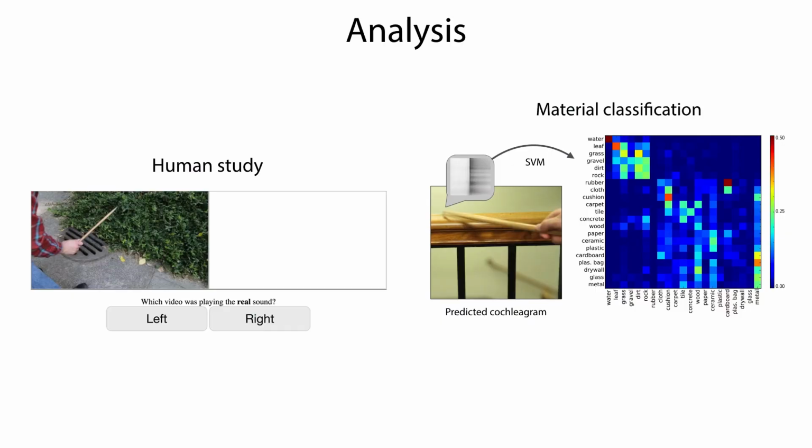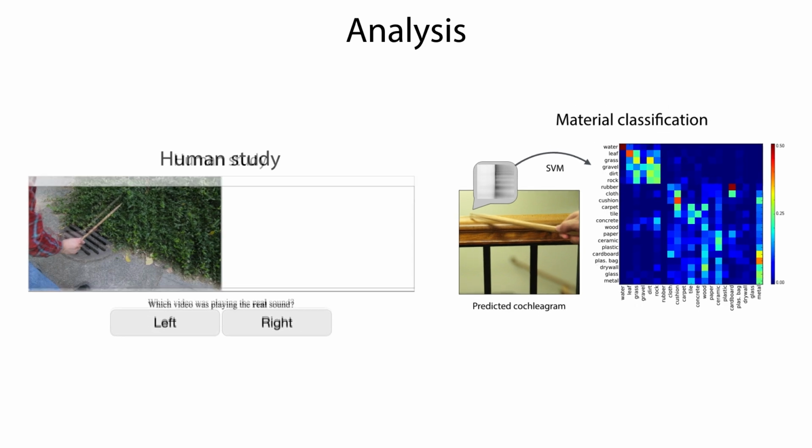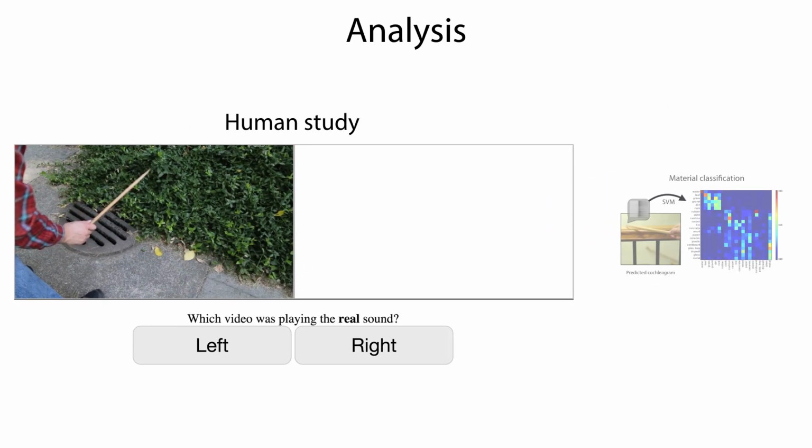In the paper, we analyzed our model in several ways. First, we asked how well the algorithm could predict plausible sounds. To answer this question, we conducted a human study where we asked people to distinguish real impact sounds from sounds that were synthesized by our model. For this, we trained a variation of our model that predicted sound for individual drumstick impacts rather than for full videos. We found that our sound predictions fooled participants more often than those of baseline methods, including simple image matching models.